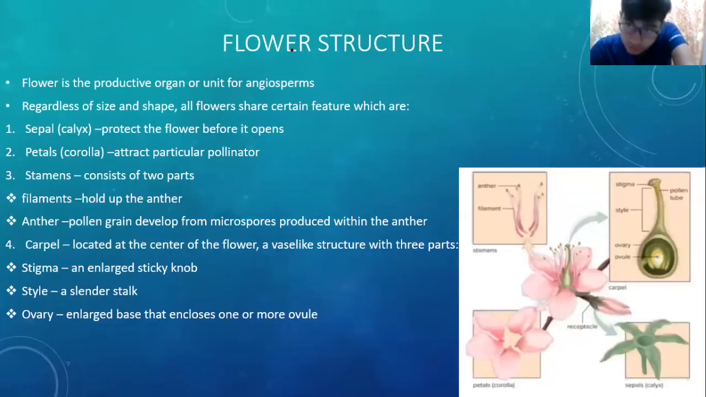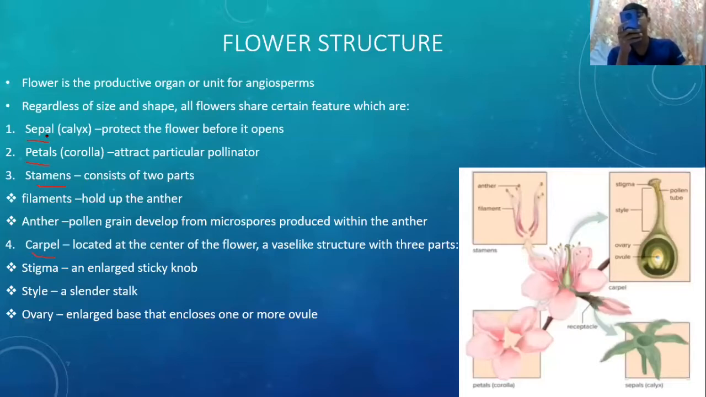Next, the flower structure. The flower is the reproductive organ of angiosperms. Regardless of size and shape, all flowers share certain features, which are: sepals, petals, stamens, and carpels.